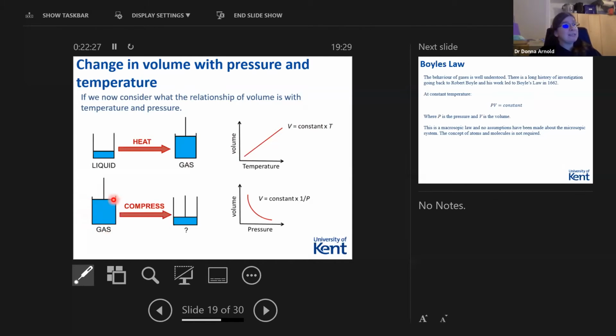If we have our gas and we have our piston and we now apply pressure and we're going to compress this, you can see we compress it. And if you remember, we said that it eventually goes to liquid, but we can make the volume smaller. We can plot volume against pressure and we end up with this kind of exponential decay. And we can write this mathematically and we can say that our volume equals a constant times 1 over the pressure.